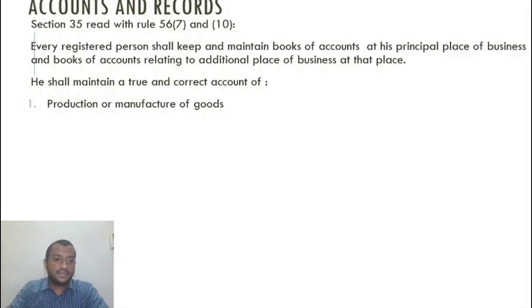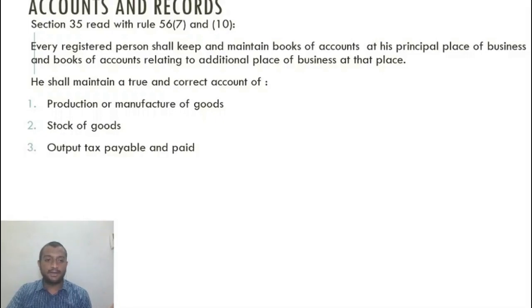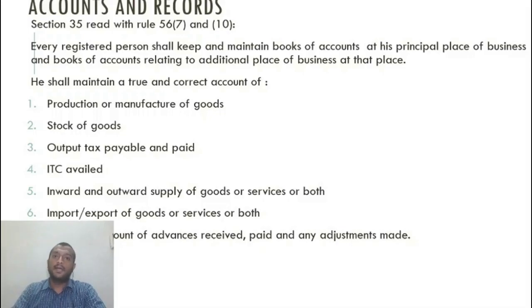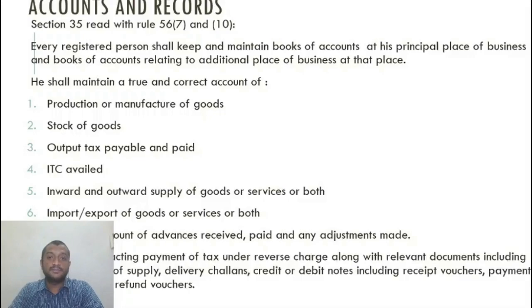Now what is pending? Let us see. Production or manufacture, stock of goods, quantitative details of stock of goods, output tax payable and paid, ITC availed, inward and outward supply of goods, import or export of goods, obviously, separate account. Now, if you look at GSTR 1, you will find that there is a separate table in itself for you to enter details of advances received, what are the advances paid by me, any adjustments made. Let us say next month I make a supply in respect of the advance received in the previous month. So what is the adjustment made in this month for the advances? All of those details have to be separately maintained.